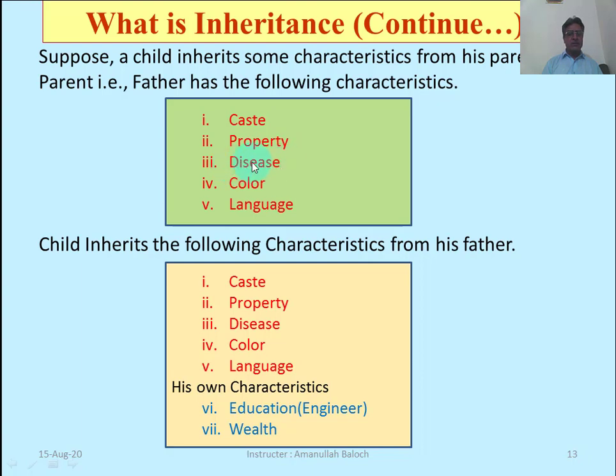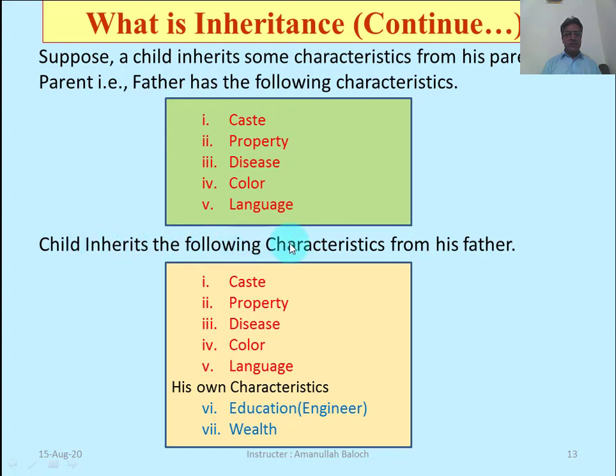Father may have some kind of disease. Its color may be red, white, blue, black, etc. It has some kind of language according to its locality. These are the characteristics of a parent.